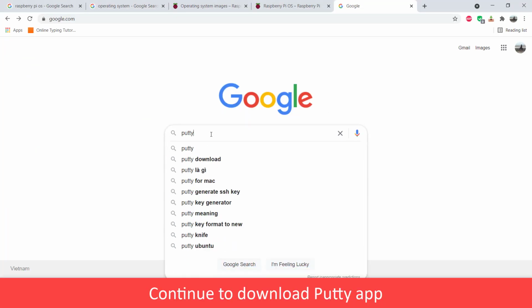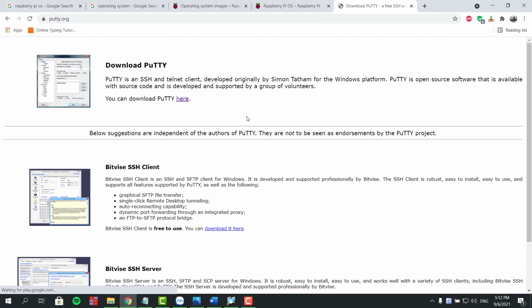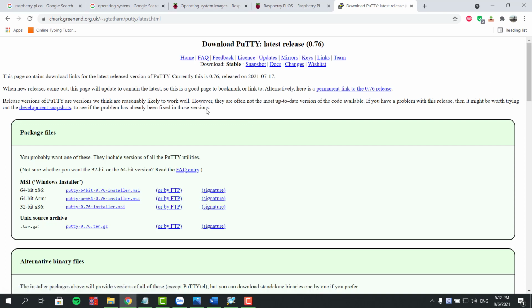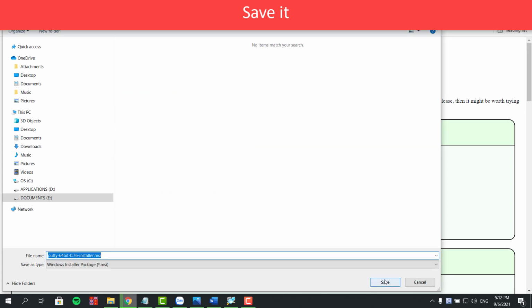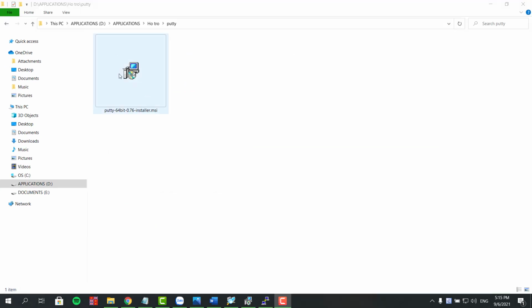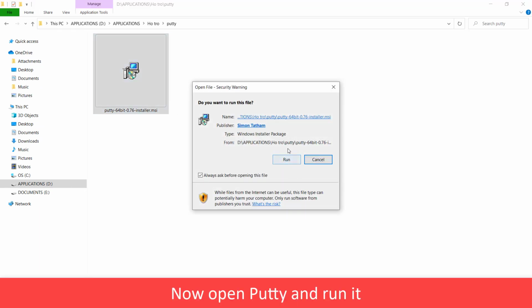Continue to download PuTTY app. Save it. Now open PuTTY and run it.